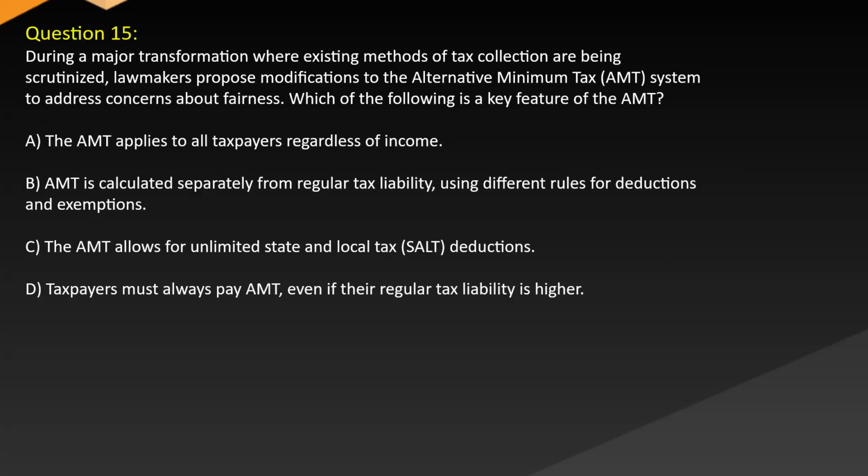During a major transformation where existing methods of tax collection are being scrutinized, lawmakers propose modifications to the alternative minimum tax (AMT) system to address concerns about fairness. Which of the following is a key feature of the AMT? A. The AMT applies to all taxpayers regardless of income. B. AMT is calculated separately from regular tax liability using different rules for deductions and exemptions. C. The AMT allows for unlimited state and local tax (SALT) deductions. D. Taxpayers must always pay AMT even if their regular tax liability is higher.